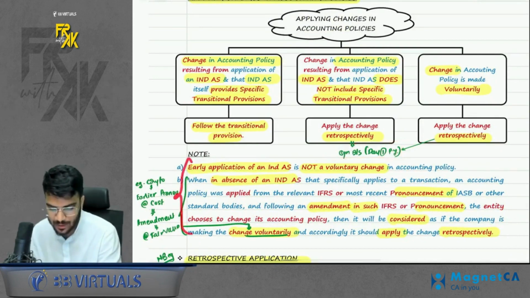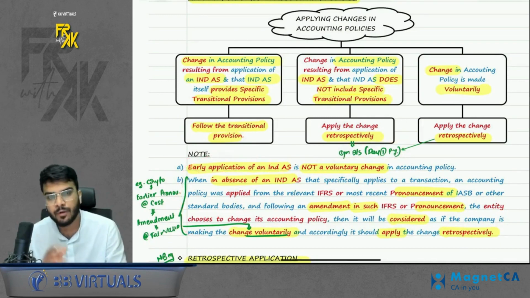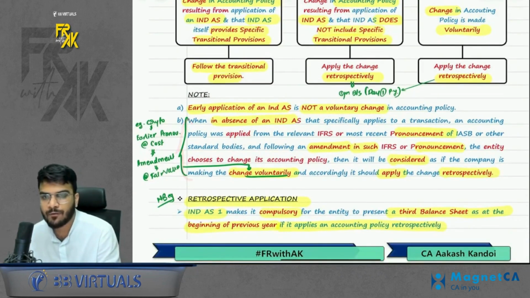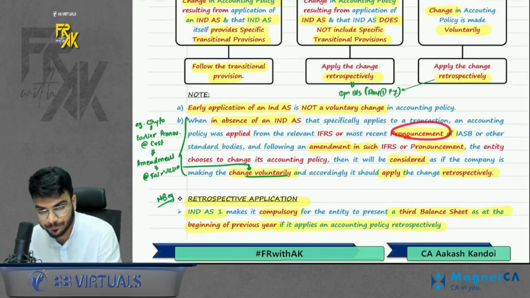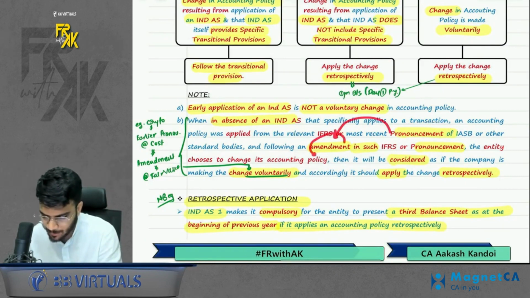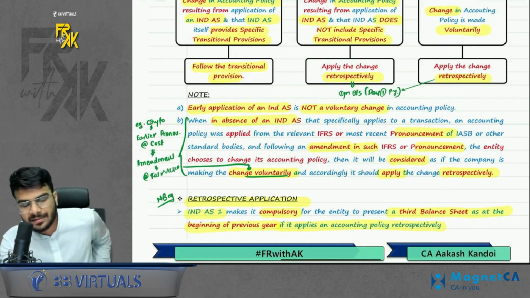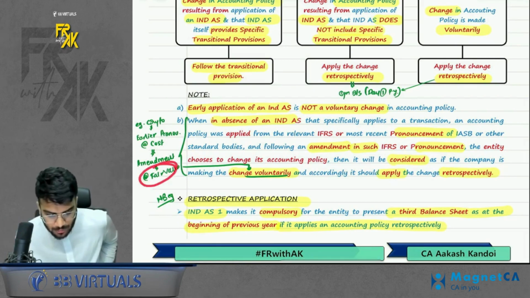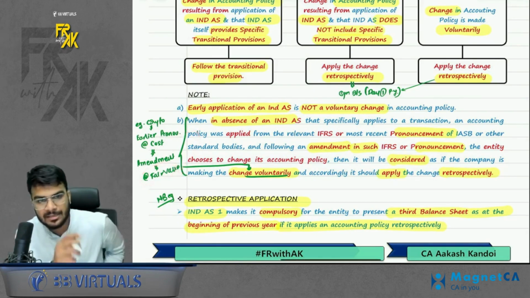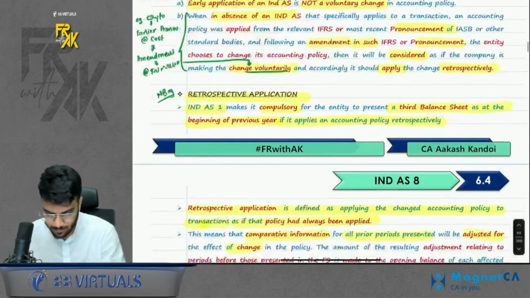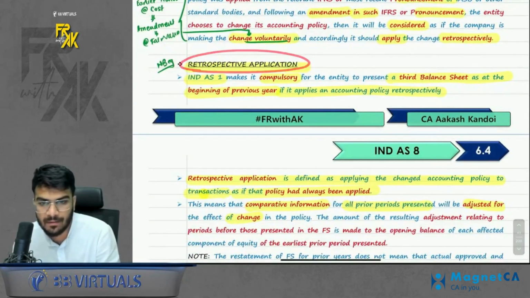Two more important things: if you are adopting any Ind AS before it is applicable, early application of Ind AS, this won't be treated as a voluntary change, do remember. Second, if for example for any transaction you are following a pronouncement and any amendment comes in the pronouncement because of which your policy also changes. For cryptocurrency, let's say you were following cost because of the pronouncement. Now the pronouncement changes and it says you have to follow fair value. Now because of any pronouncement amendment, you are changing the policy. This will be treated as voluntary change and not the change required by Ind AS. Do remember.